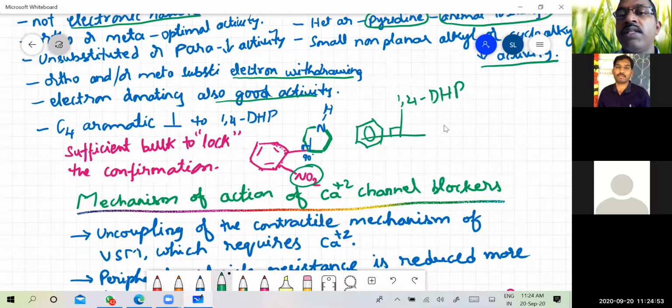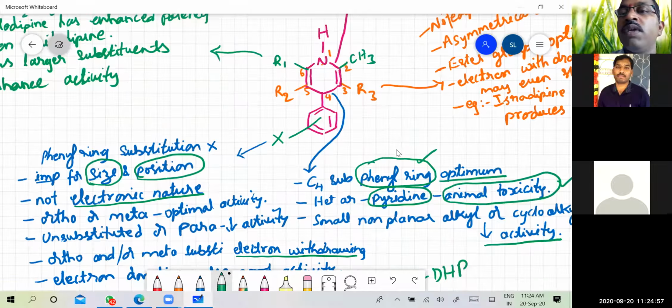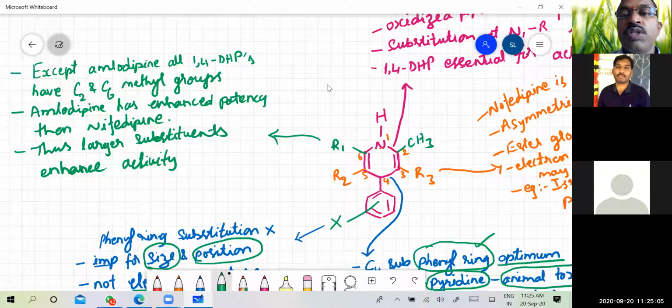So that's why we are telling that ortho or meta substitutions are important to give a 90-degree lock conformation to the two ring systems. Then coming to the substitutions on the R1 or C6.